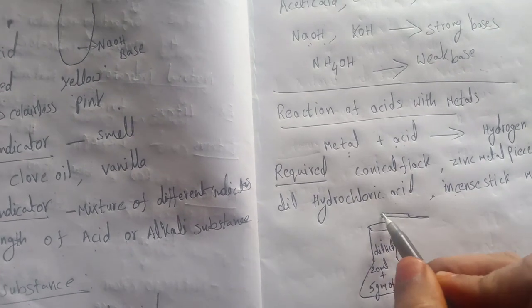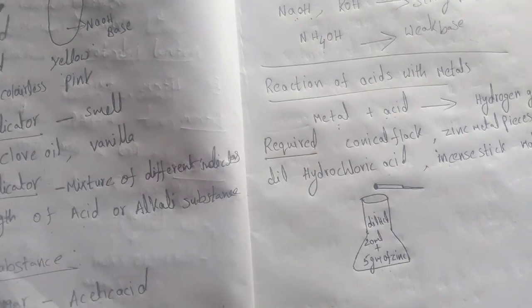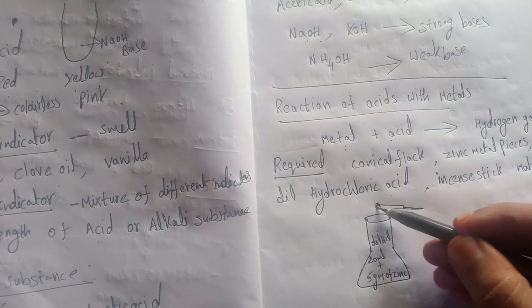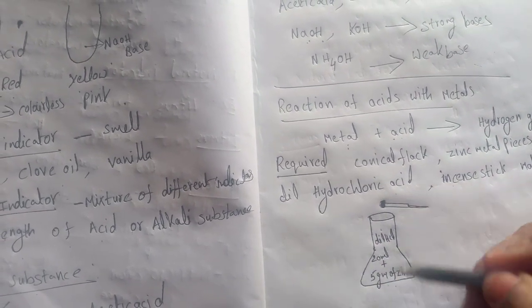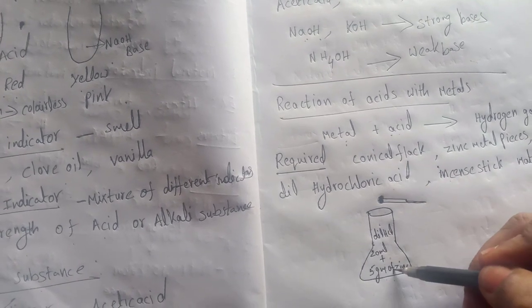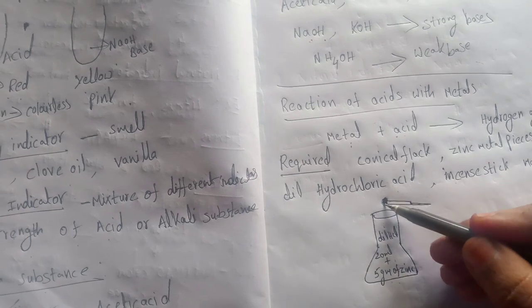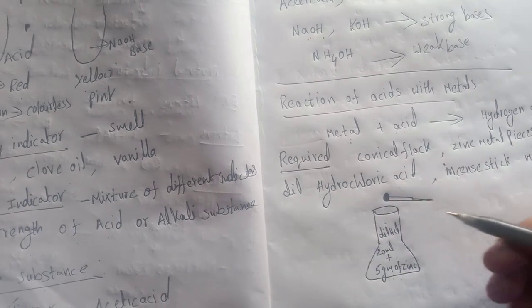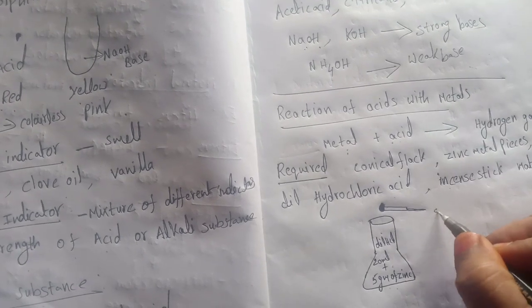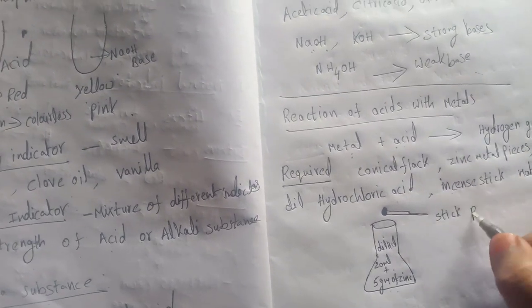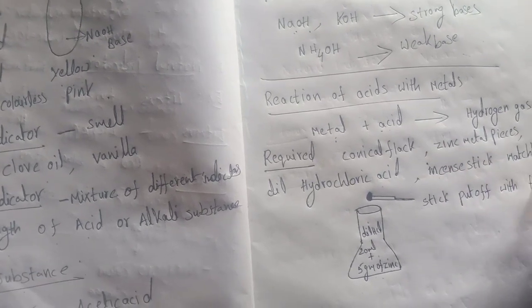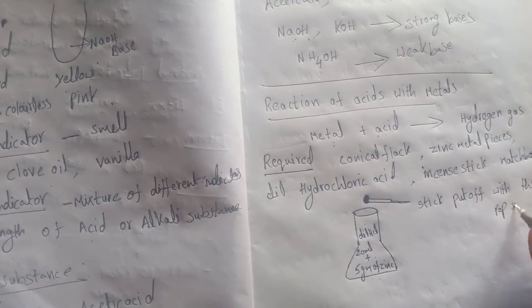After the zinc reacts with the HCl, this lighted incense stick will put off with a pop sound.